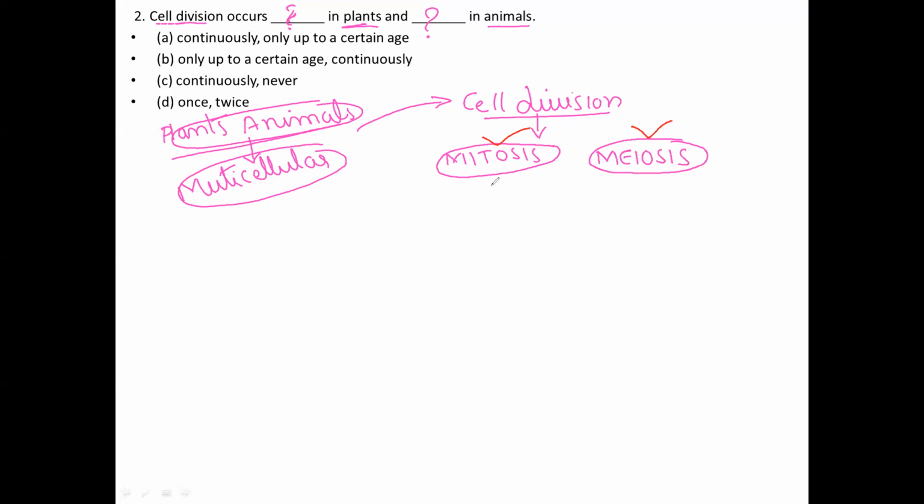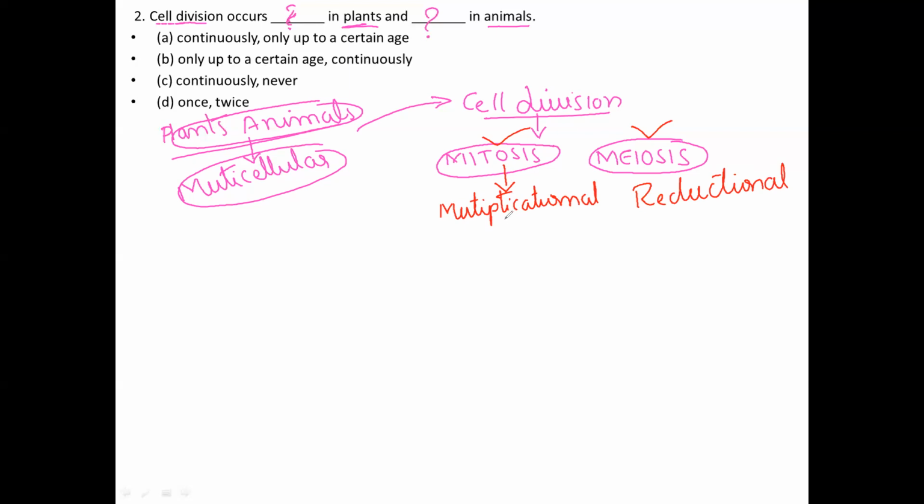At the time of growth, mitosis usually occurs. Mitosis is also called a multiplicational division, whereas meiosis is a reductional division. Just remember this.